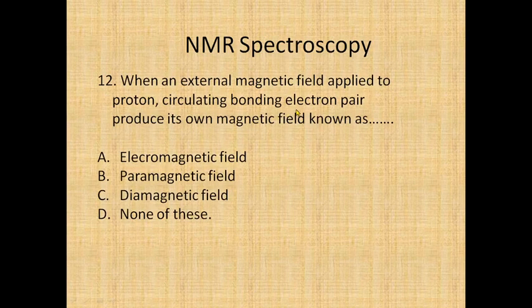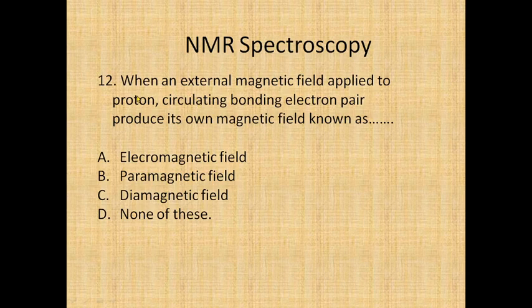When an external magnetic field is applied to a proton, the circulating bonding electron pair produces its own magnetic field known as: A, electromagnetic field; B, paramagnetic field; C, diamagnetic field; or none of these. So let's see what happens.